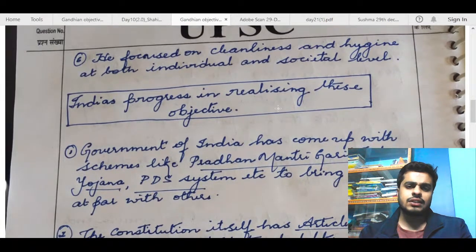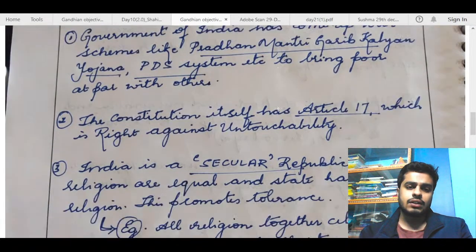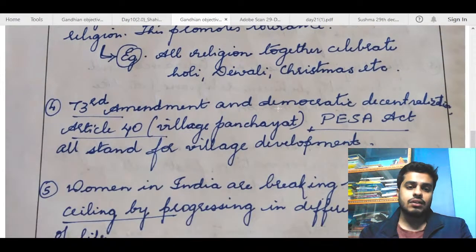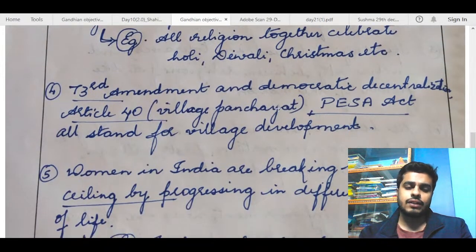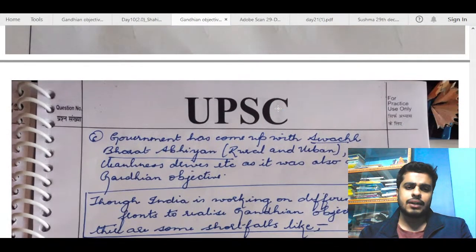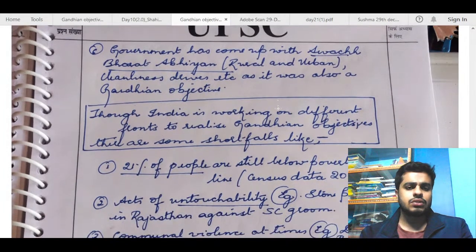India's progress in realizing these objectives. Government of India has come up with schemes like, fine, this is okay. The constitution itself has Article 17, which is the right against untouchability. Fine, India is a secular republic and all religions are equal. Fine. 73rd Amendment and Democrat. Fine, this is also okay. Women in India are breaking the glass ceiling by progressing. So this part is pretty good. I will say you have given some examples also. Government has come up with Swachh Bharat Abhiyan, so this is also good.